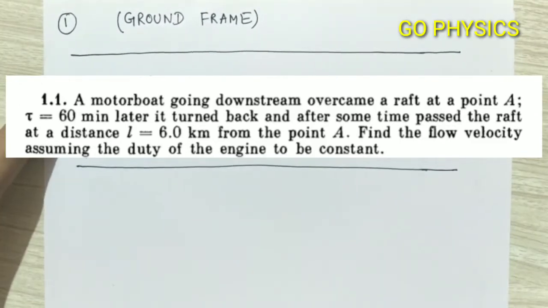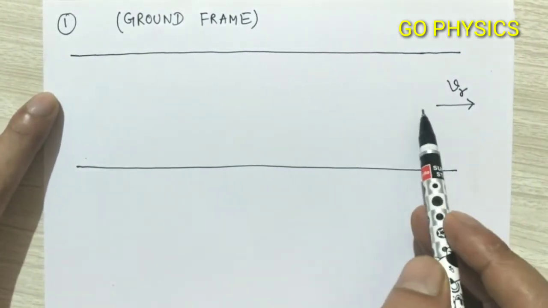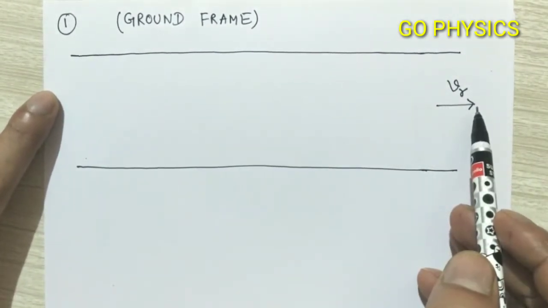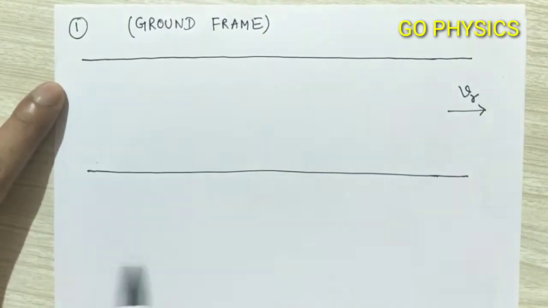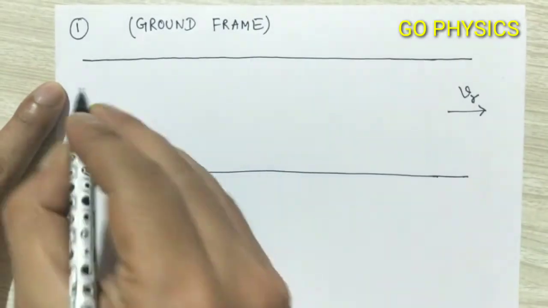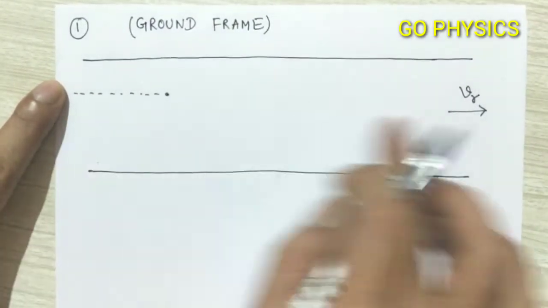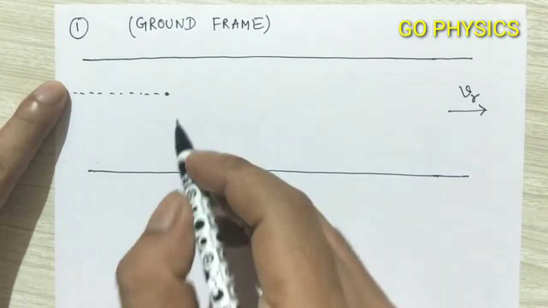So in this question it is given that there is a river and suppose the speed of the river is VR, and a boat during its motion in downstream, means motion of the boat in the direction of the flow of river.